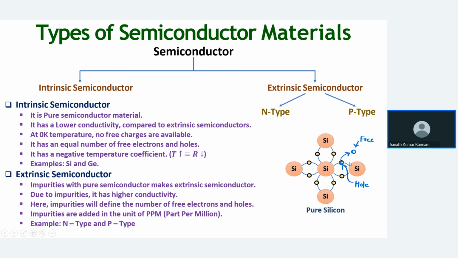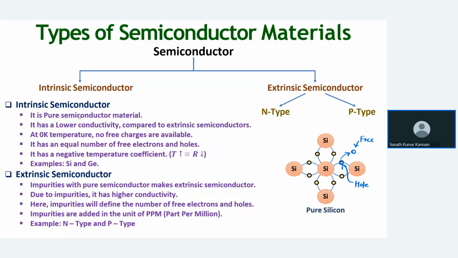Okay. So that means we can say that at 0 Kelvin, no free charge carriers are available, and the number of electrons is equal to the number of holes. As temperature increases, resistance decreases. At 300 Kelvin, the conductivity increases. Free electrons are forming, and they are jumping from the valence band to the conduction band. That's why as temperature increases, resistance decreases. That's why this intrinsic semiconductor has a negative temperature coefficient.